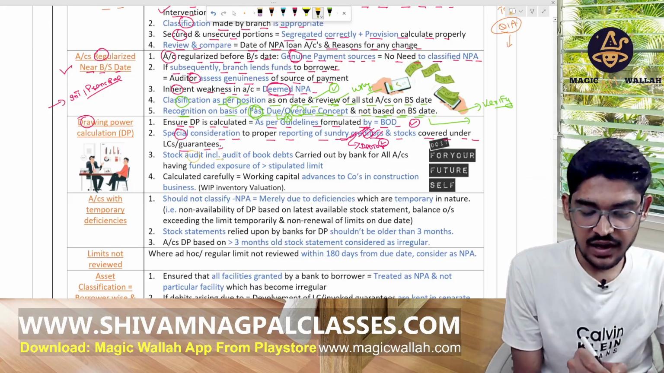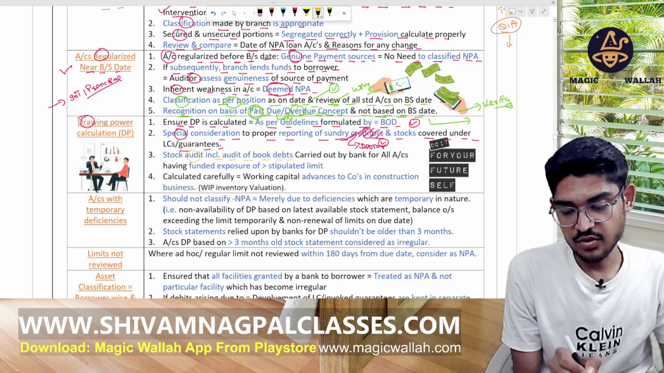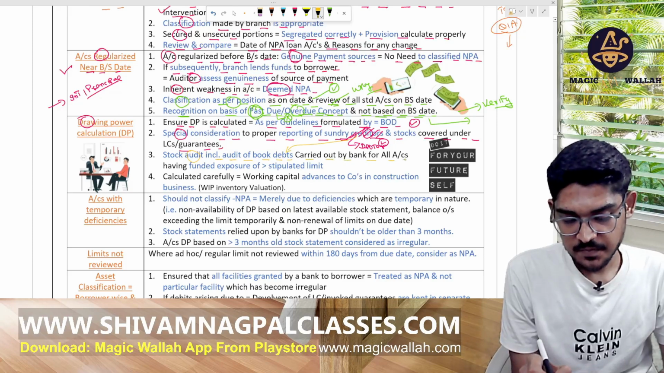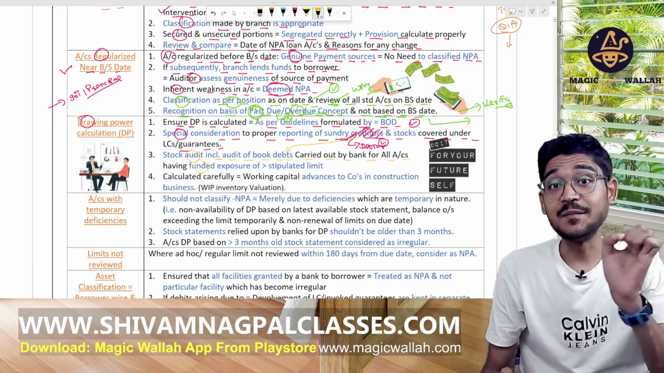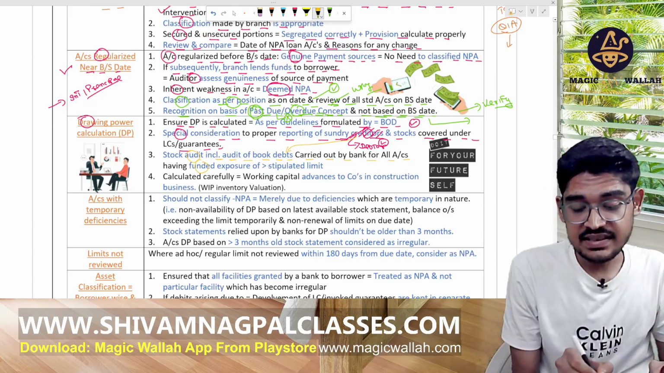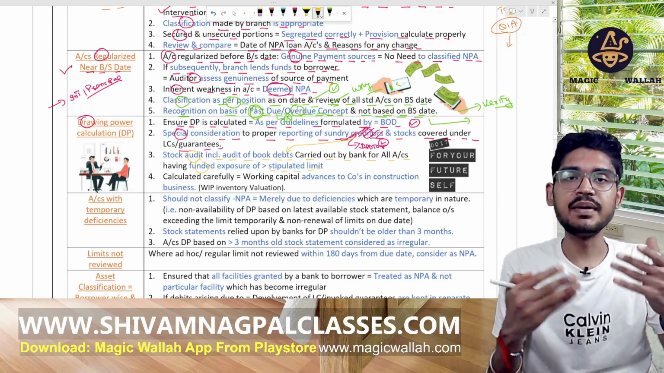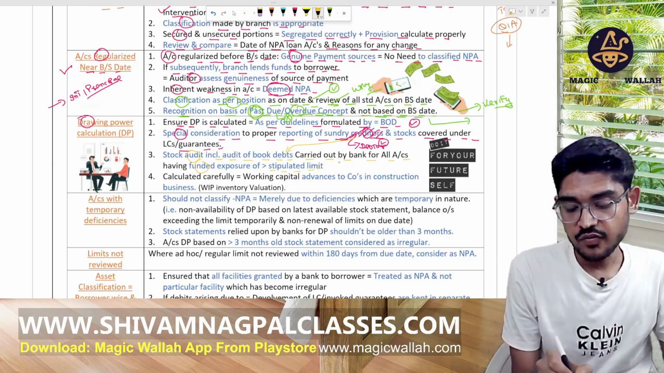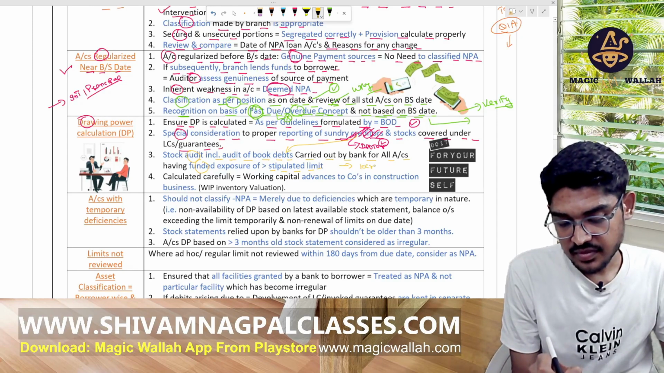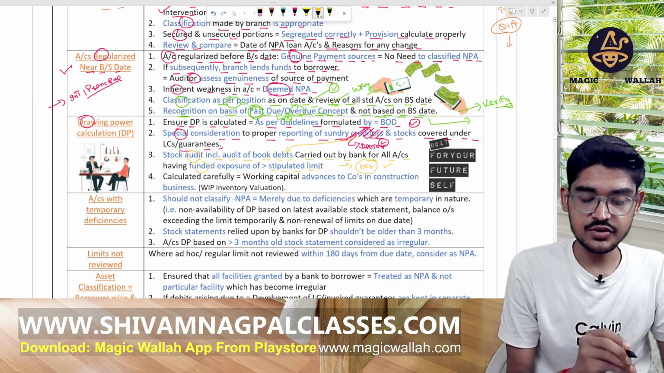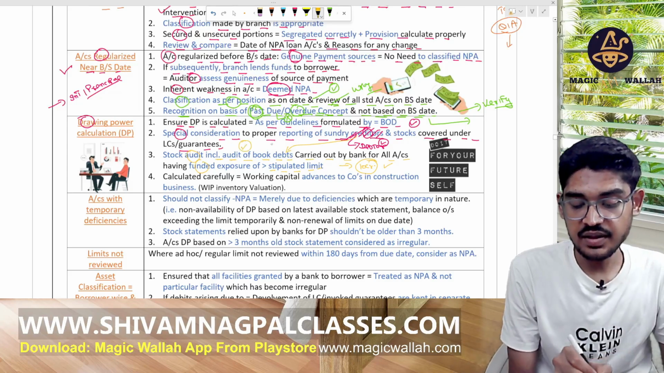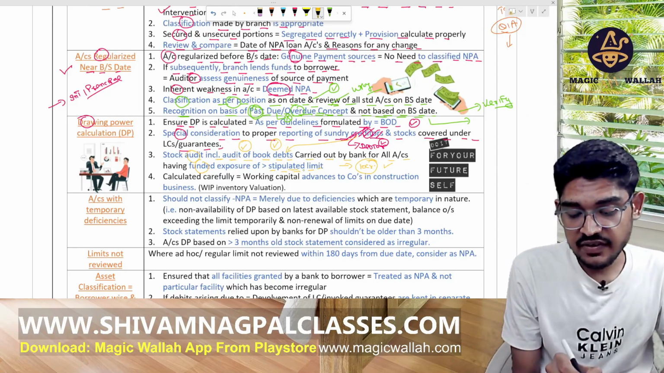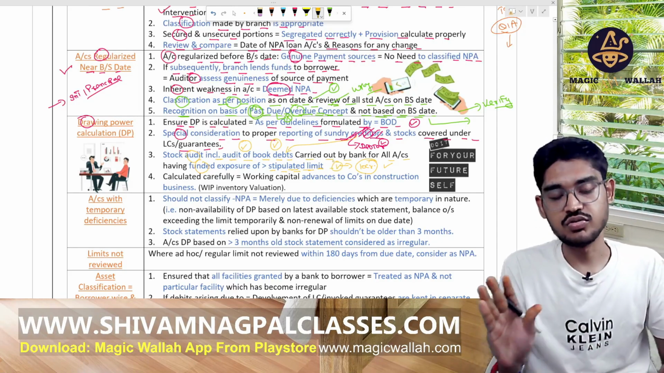Stock audit including the audit of book debts. Okay, talking about the debts here. Carried out by the bank for all accounts having exposure more than a stipulated limit. Okay, bank fix a limit. It's like any loan given by them for more than 10 CR. So for them, we have to verify their stock and their books of debt. Okay, so more than the stipulated limit that is fixed by the bank, in that case, we will verify all their accounts.